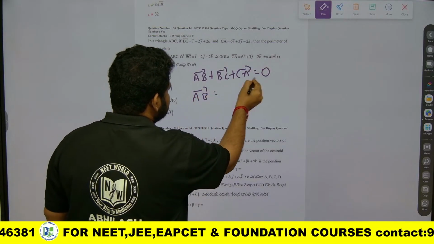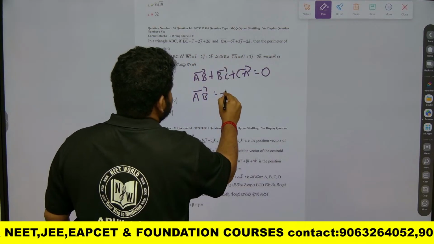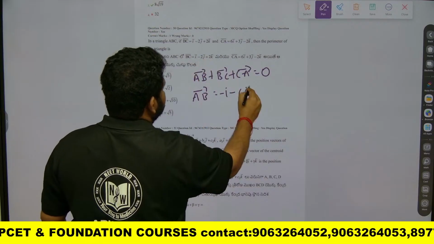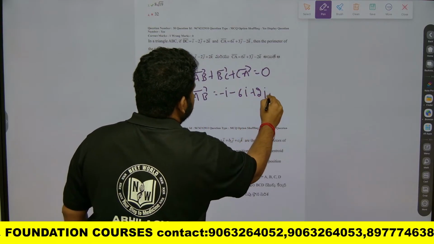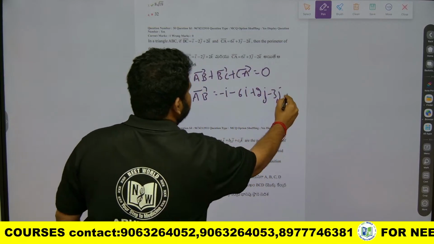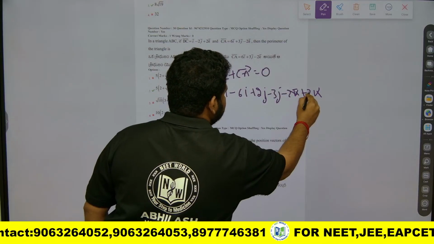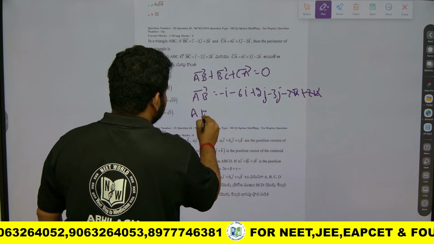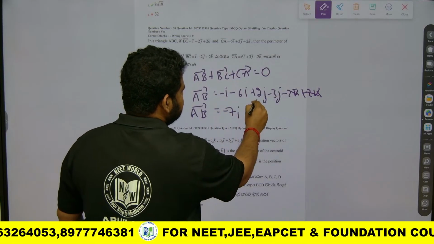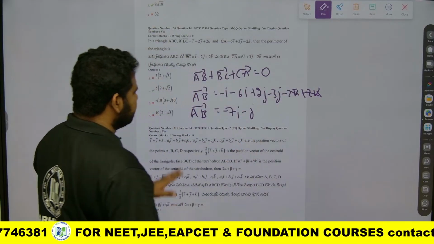If I send BC plus CA to the other side, this will become minus I minus 6I, J becomes plus 2J minus 3J, and K becomes minus 2K plus 2K, which cancel. So AB will be equal to minus 7I minus J. We got AB also.